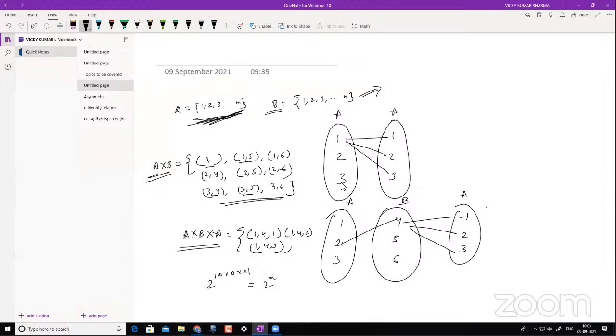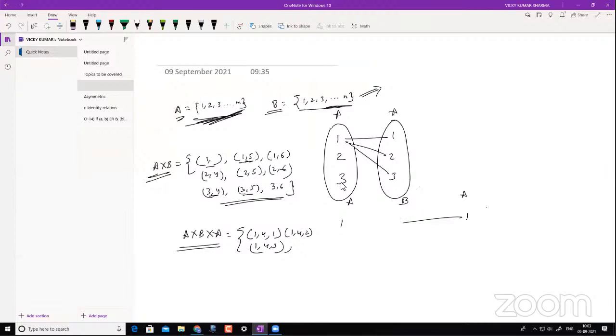It's going to be M. What is the cardinality of your set B? That is N. What is the cardinality of your set A? That is going to be M. So this will be the case. Clear? 2 power 27. Okay, if M and N are 3, then yes, that is right.